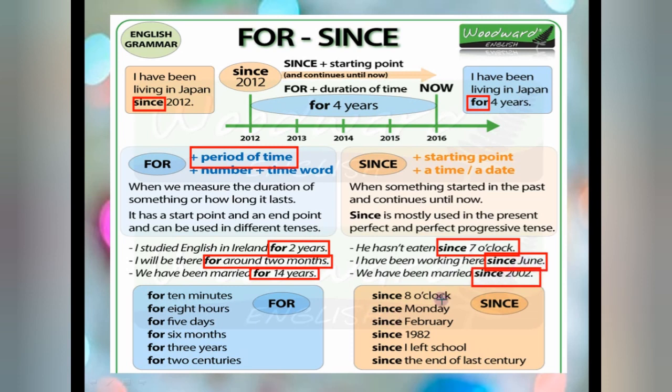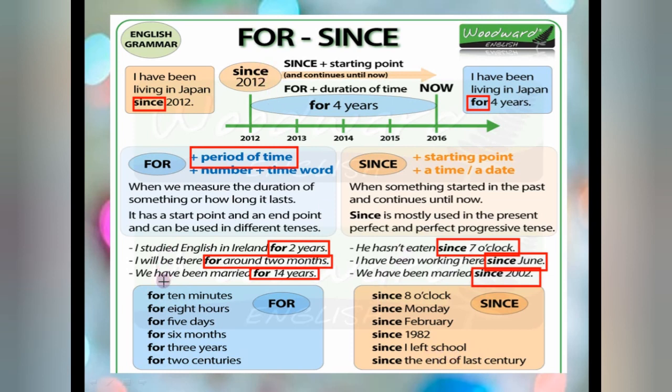So since 8 o'clock, since Monday, since February, since 1982, since I left school, since the end of the last century. Means the time is given. Not exactly 7 o'clock or 8 o'clock, but indirectly time is given, since I left school. I did not meet him, or any sentence you can frame. Understood?